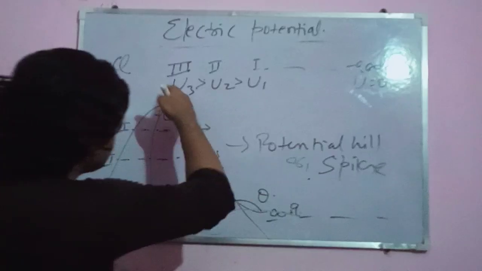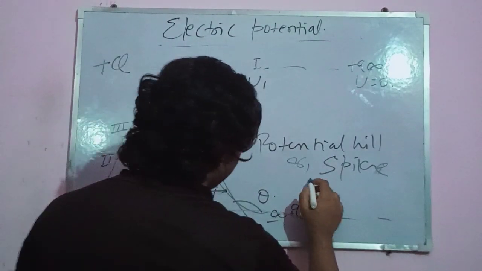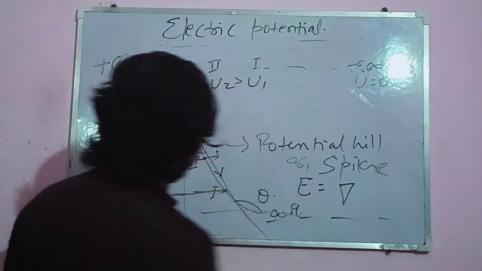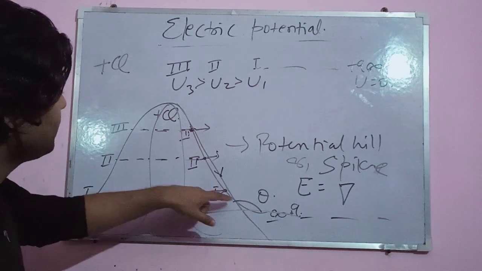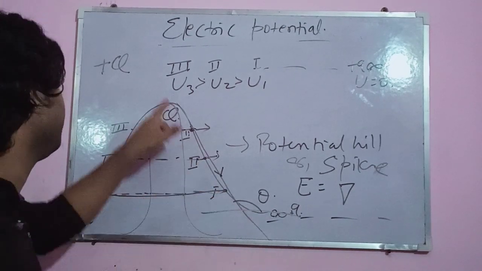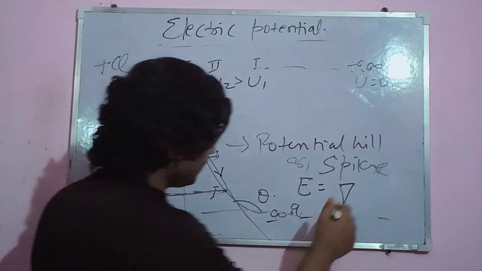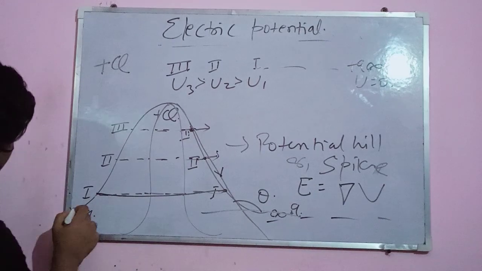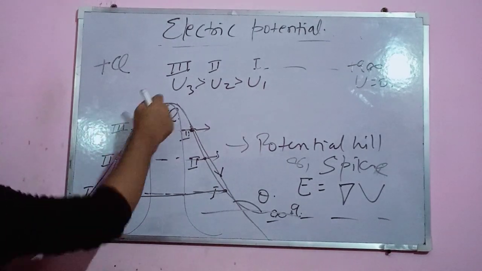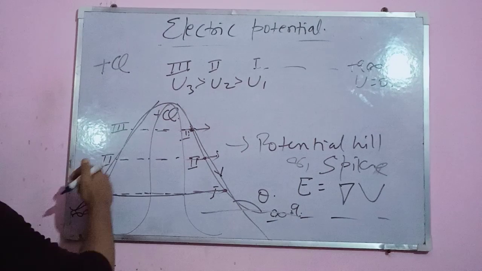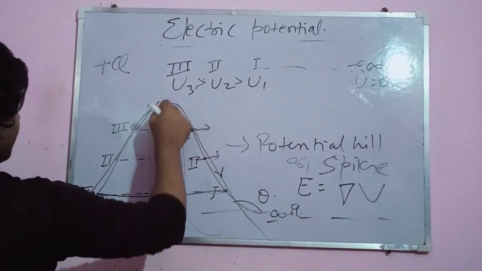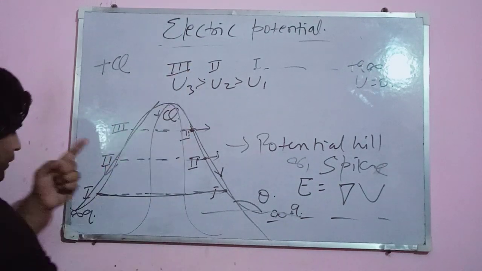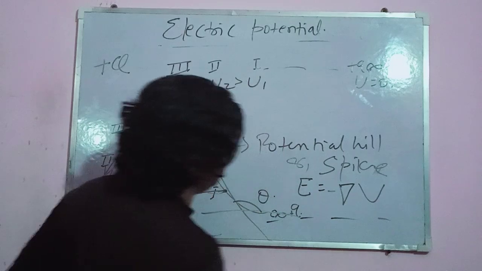So here, the slope of this graph, the slope of this spike, these points represent the potential difference from here to here. So the slope of the potential difference gives us the electric field. Actually, the slope of the potential difference is along this, and the field for plus Q is out of the chart. I will discuss that in electric field lines. So the field of plus Q is always away from it. So it's opposite to the potential slope, and that's why I put a minus sign here.